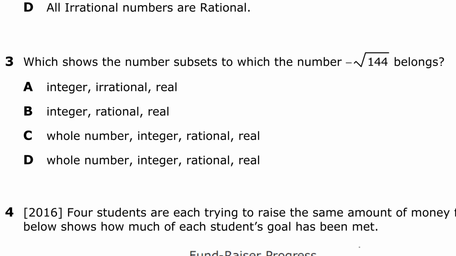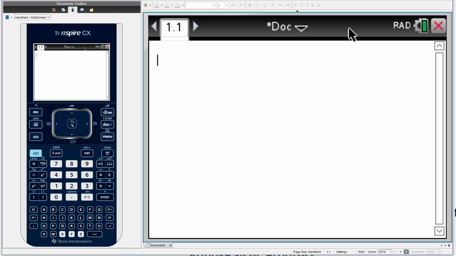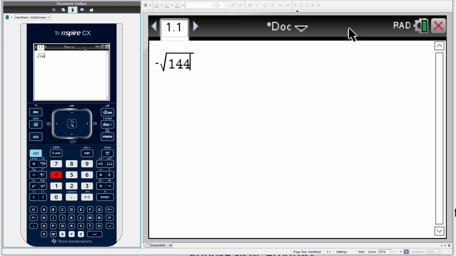Let's look at another question, which shows the number subsets to which the number negative square root of 144 belongs. Usually, the radicals that we will have will be irrational numbers, unless they are equal to an integer. Because we have a perfect square inside this radical, if we evaluate negative square root of 144, then we will get an integer as an equivalent.